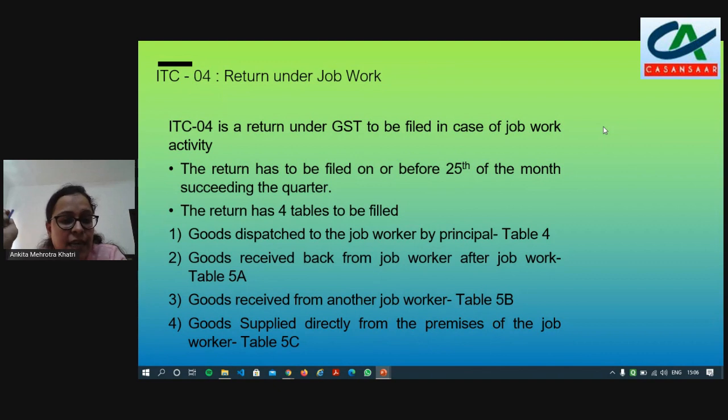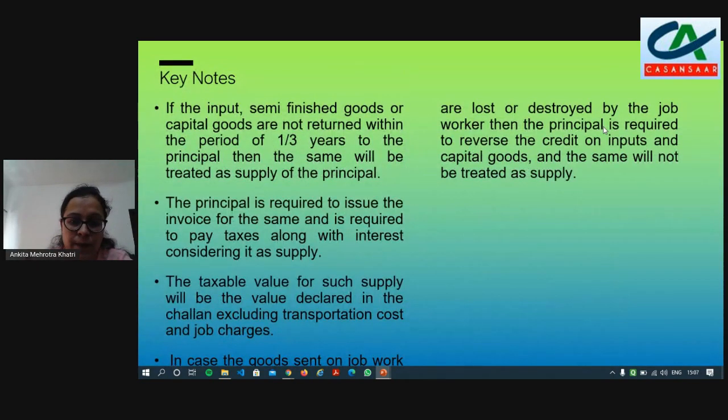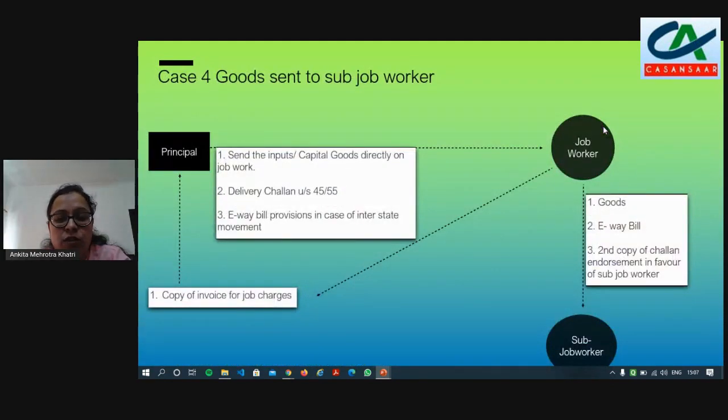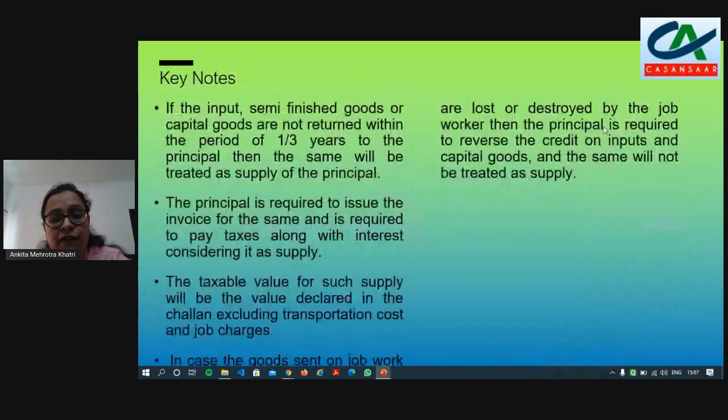Now the third table is table 5B. This is for when goods have been received from another job worker, that is, the case of a sub job worker. Now if you have given the goods to a job worker, and after doing the job work or partial job work, the job worker gives it to the sub job worker, and then you are receiving those goods back from the sub job worker, as we have discussed in this slide. If we receive goods back from the sub job worker to the principal, then in this case you have to mention the details in table 5A.